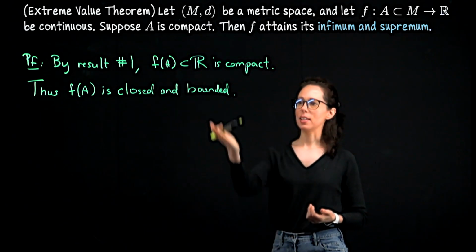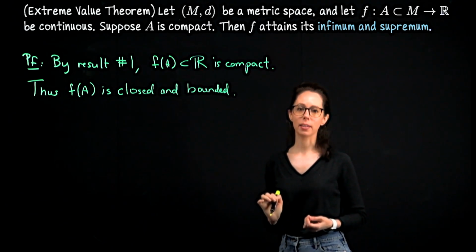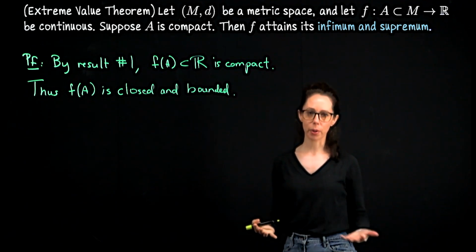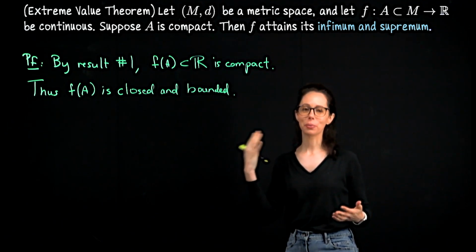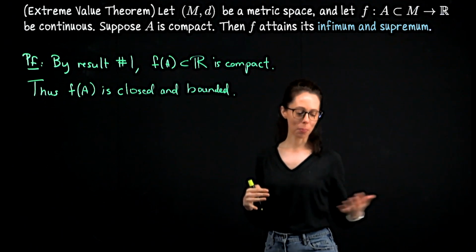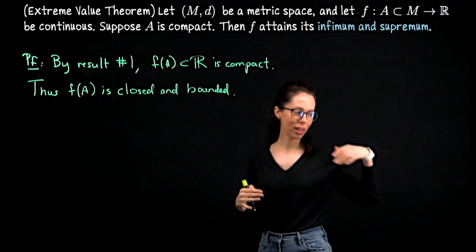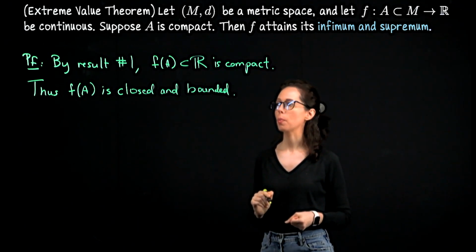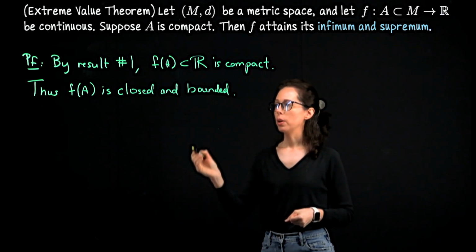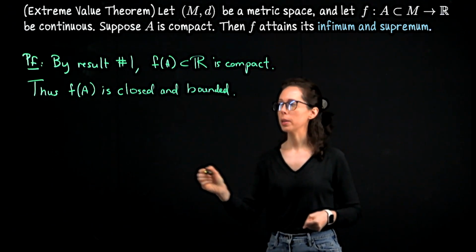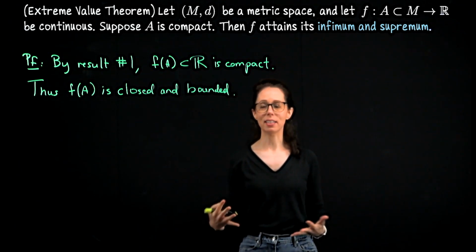Since f of A is a bounded subset of the real number line, it has an infimum and supremum. That goes really all the way back to day one of real analysis, that the supremum property tells us that every set which is bounded above has a least upper bound and likewise a greatest lower bound. Anyway, so the infimum and supremum of the set of outputs exist.